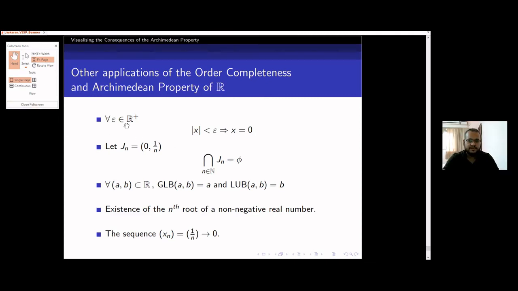Jaskaran, what did you say about this existence of nth root of a non-negative real number? Can you repeat once? Sir, I said that using the order completeness property and Archimedean property and the density of rationals and irrationals, we can prove that there is an existence of nth root for any non-negative real number.